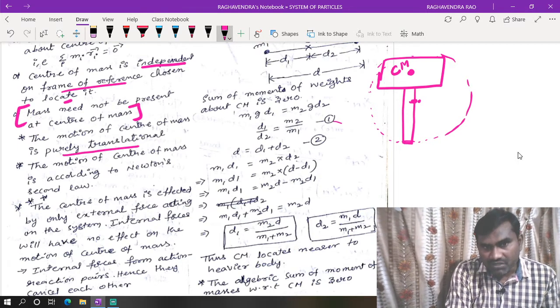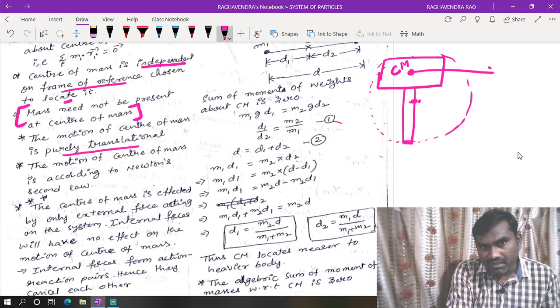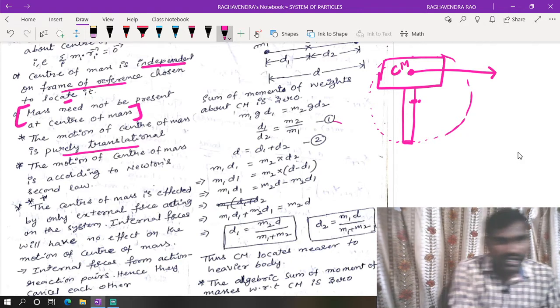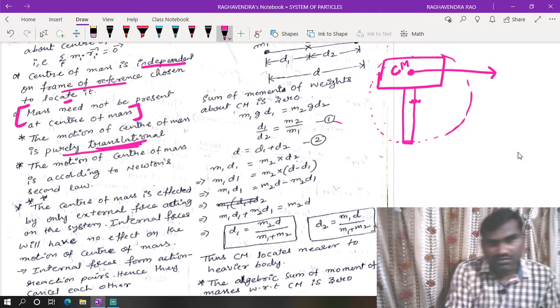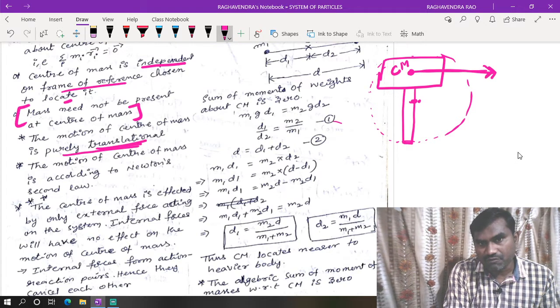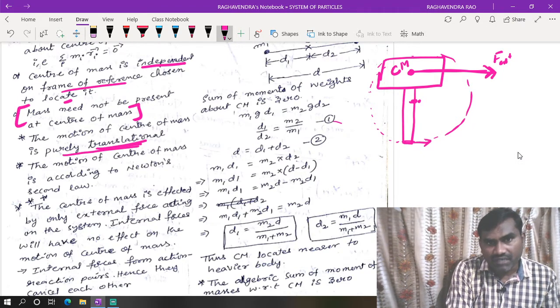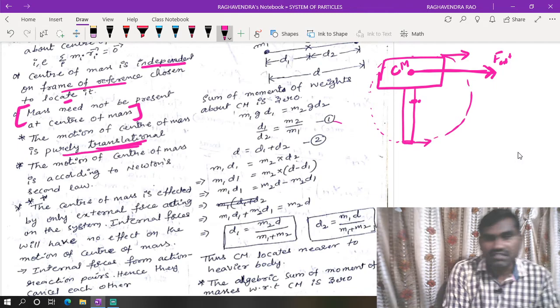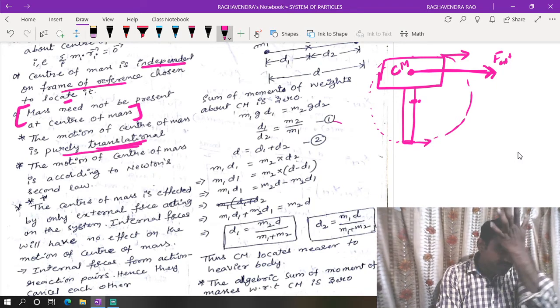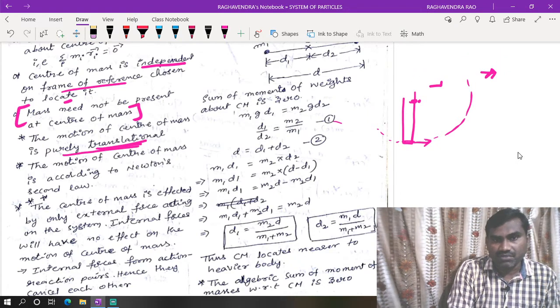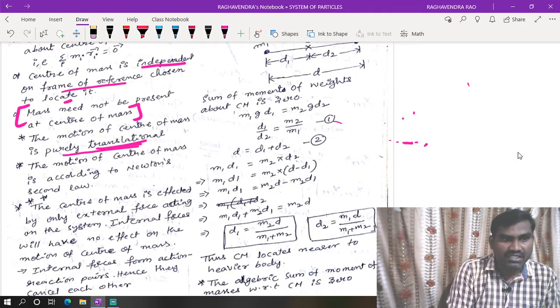Now if you apply force at this point, what happens? This hammer will move in a translatory motion, as we applied force at the center of mass. If you apply force at another point, the hammer will rotate; if you apply force in this direction, it will rotate in this direction. That means at the center of mass, if you apply an external force, the body will be set in translational motion. That is the meaning of motion of center of mass being purely translational motion.